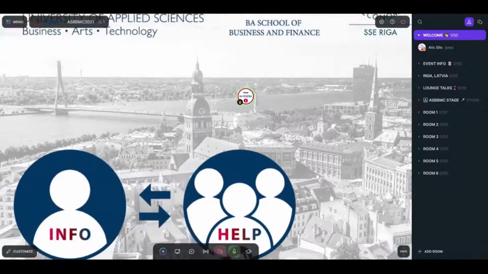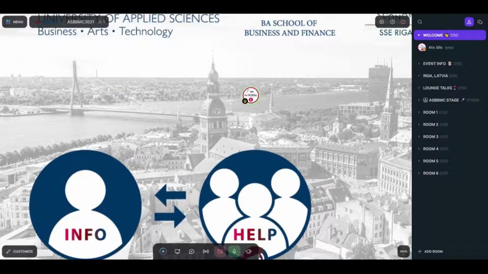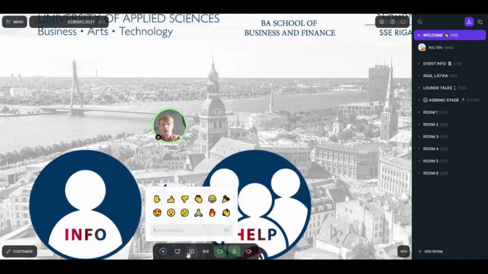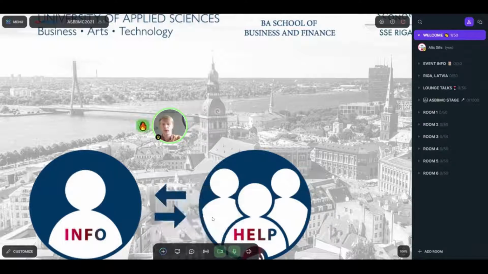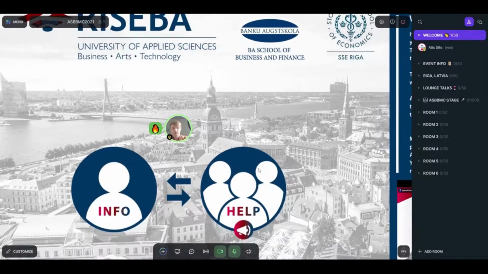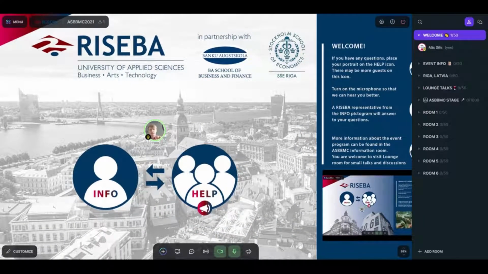Okay? Step number 1. You are this little bubble, and if you press, you can drag around the space wherever you want to go. Second step, on the bottom, you can see here is a toolbar, control bar. You can press on and off your camera. Hi. You can use your microphone on and off. Also, you can use different emojis, saying hi to people, or share your screen, or even add image, GIFs, videos, and links. Text with the links. So, that's the main thing.